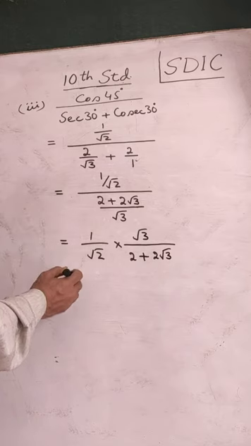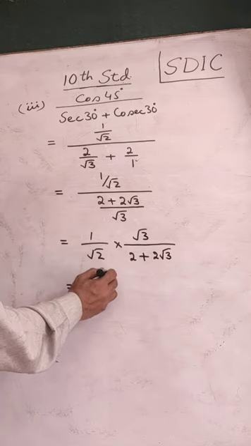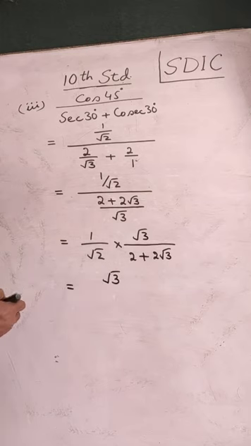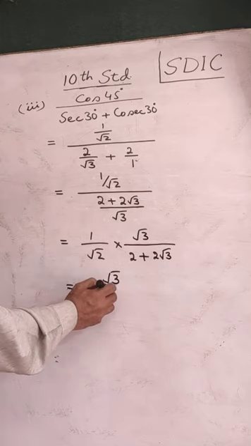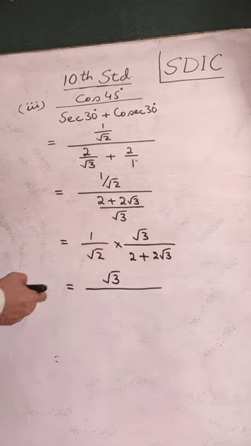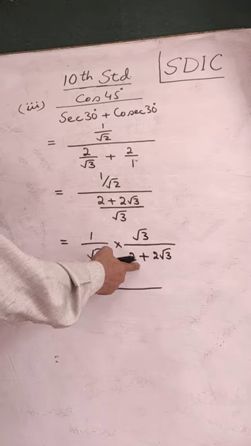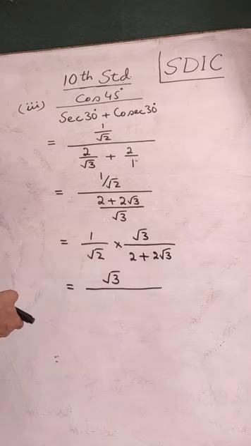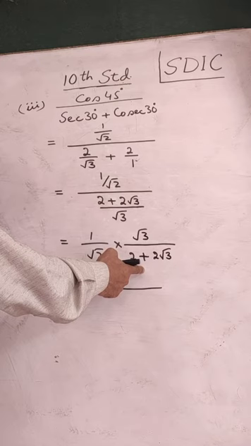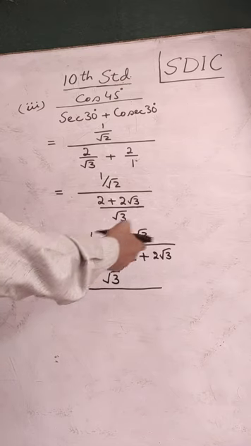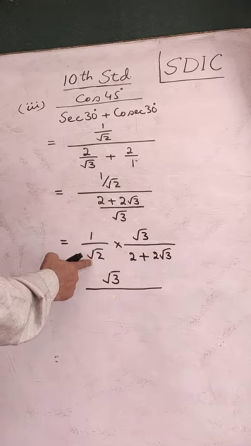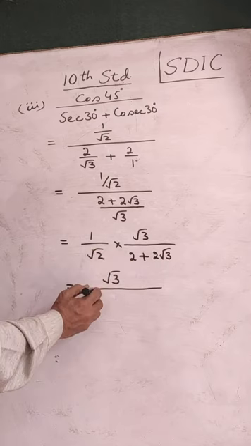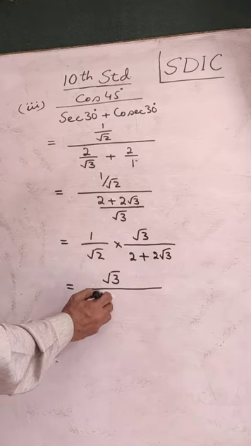Then multiplying. On multiplying we'll get root 3, ones are root 3. Numerator by numerator, denominator by denominator. You have to multiply by root 2 the binomial here. The denominator is a binomial, the other is a monomial, so the distributive law will be used. When we multiply by this root 2, this 2, it will be 2 under root 2.